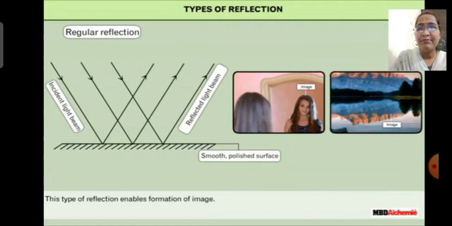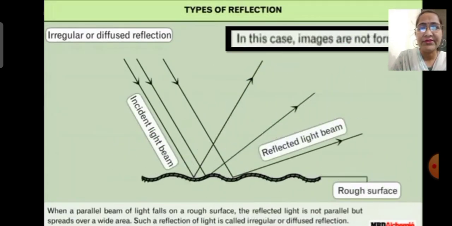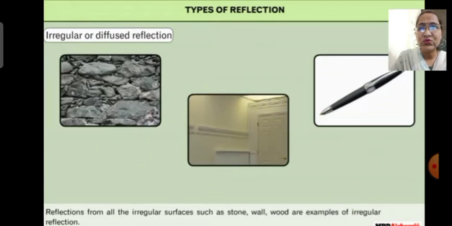Children, when a parallel beam of light falls on a rough surface, which I have shown you on the screen, the reflected light is not parallel, but it spreads over a wide area. Such a reflection of light is called irregular or diffused reflection. In this case, images are not formed. Reflections from all irregular surfaces such as a wall, stone, wood or many other things present around us are examples of irregular reflection.